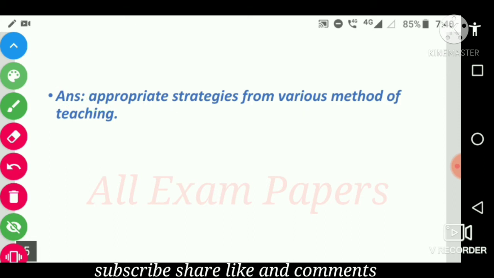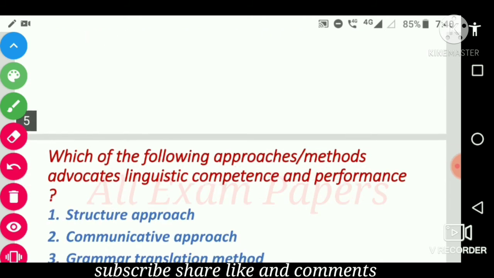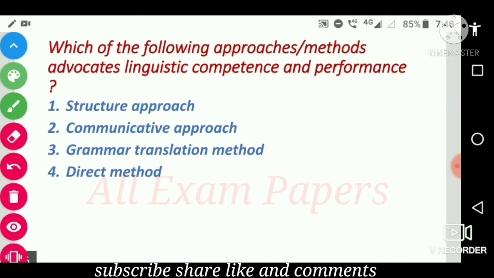So next question, which of the following approaches or methods advocates linguistic competence and performance?